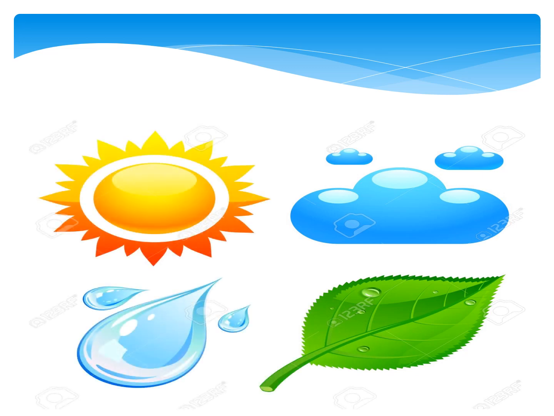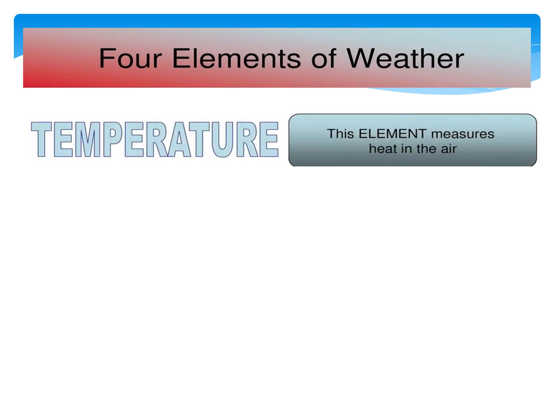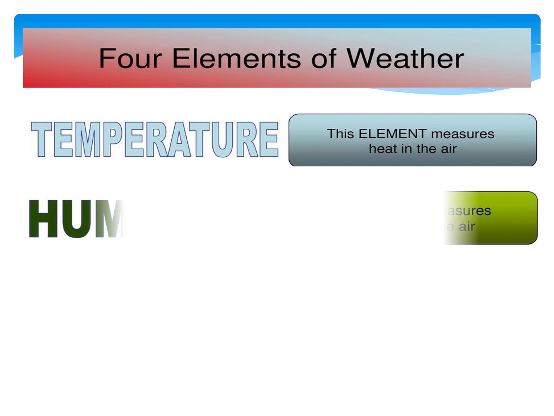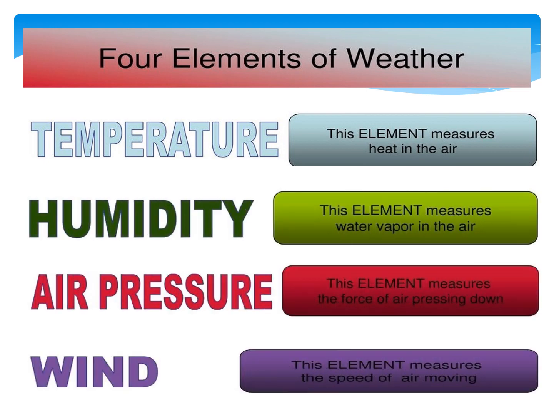What comes to your mind when you see that picture? Yes, these are the four elements of weather. First is temperature, humidity, air pressure and wind. Today we will discuss the first three elements of weather.